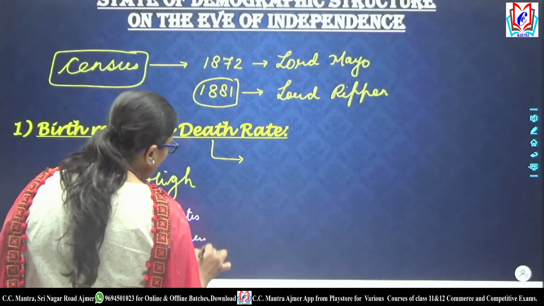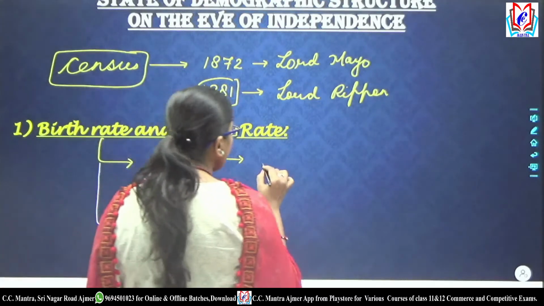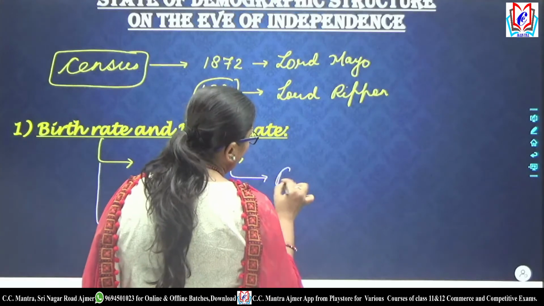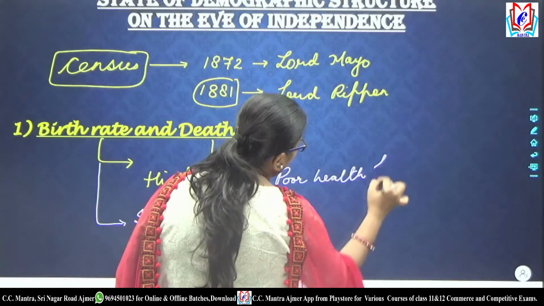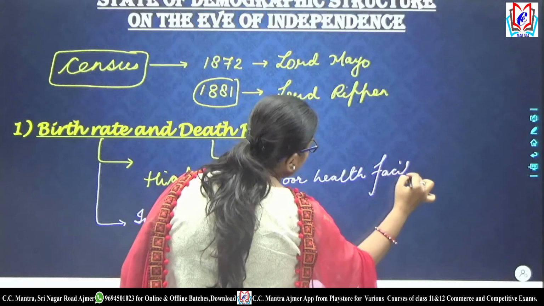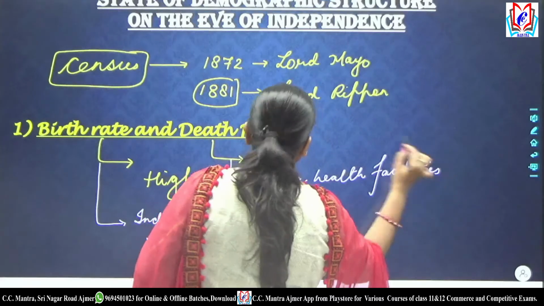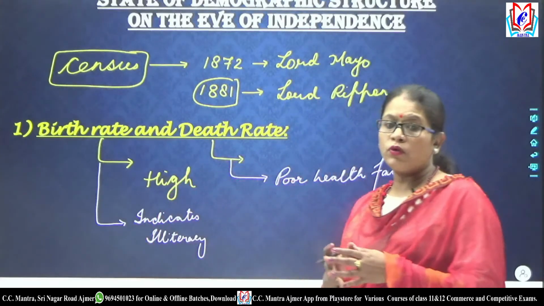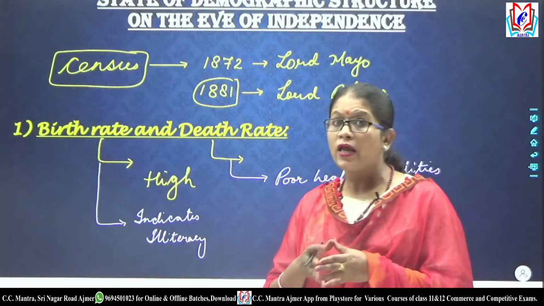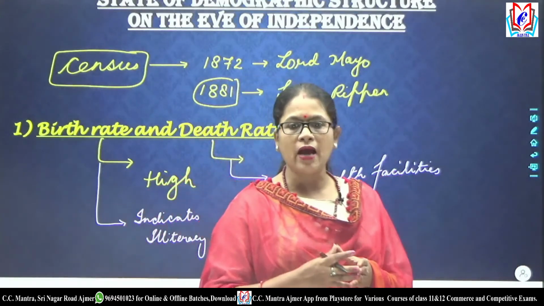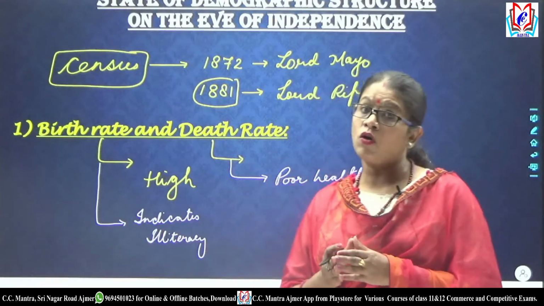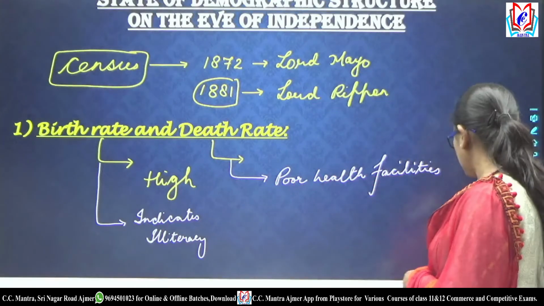While a high death rate is an indicator of poor health facilities. जबकि high death rate ये शो करता है that the health facilities were poor. So from this we can conclude, since the birth rate as well as the death rate were very high, there was mass illiteracy in the country, and along with that the health facilities were also very poor.